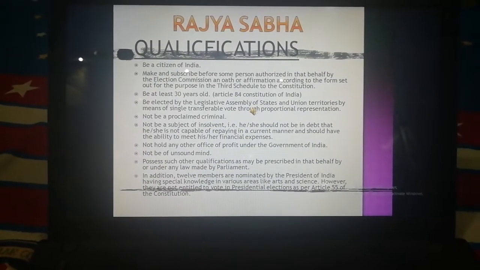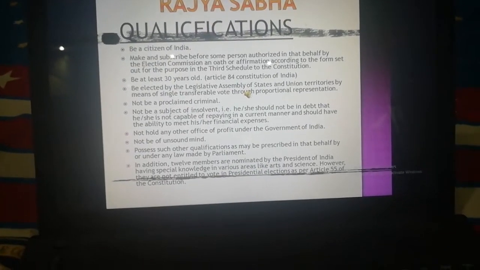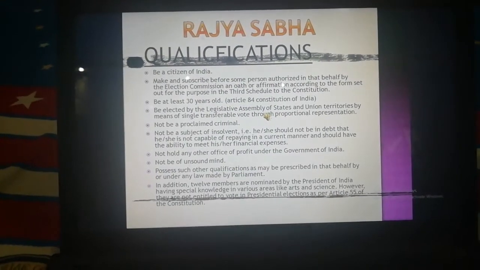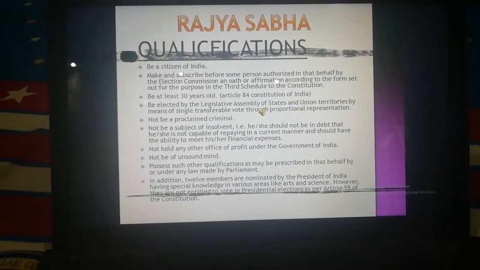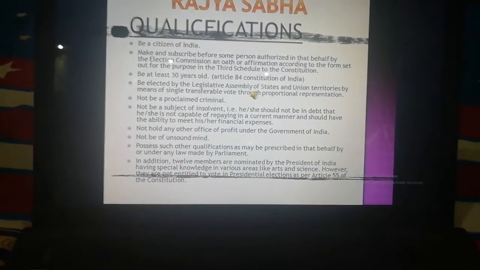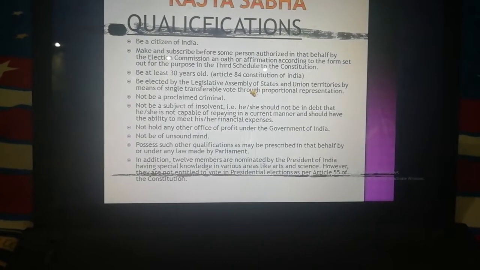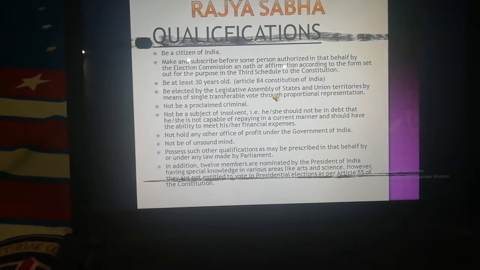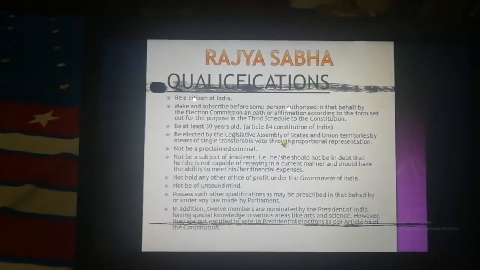Not be an insolvent, that is he or she should not be in a debt that he or she is not capable of repaying in a current manner, and should have the ability to meet his or her financial expenses. Not hold any other office of profit under the government of India. Not be of unsound mind. Possess such other qualifications as may be prescribed in that behalf by or under any law made by the Parliament. In addition, 12 members are nominated by the President of India, having special knowledge in various areas like arts and science. However, they are not entitled to vote in the presidential election as per Article 55 of the Constitution.